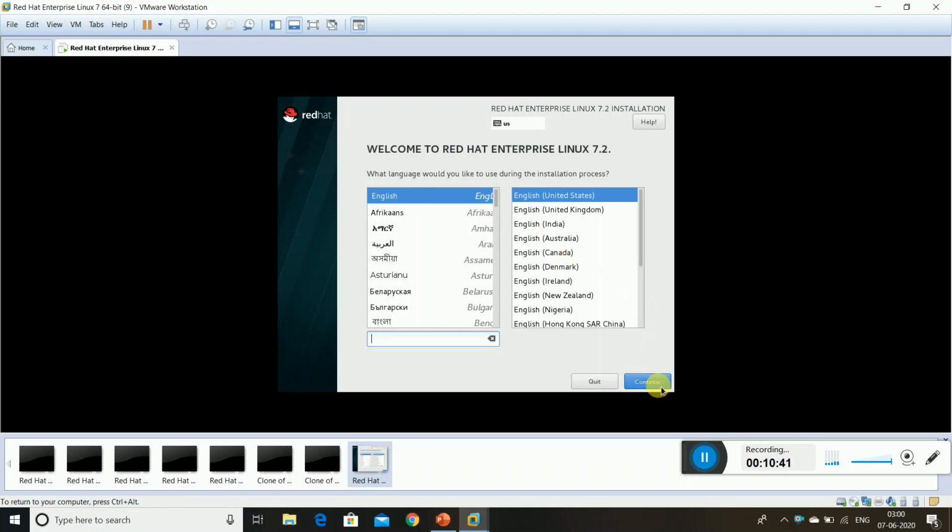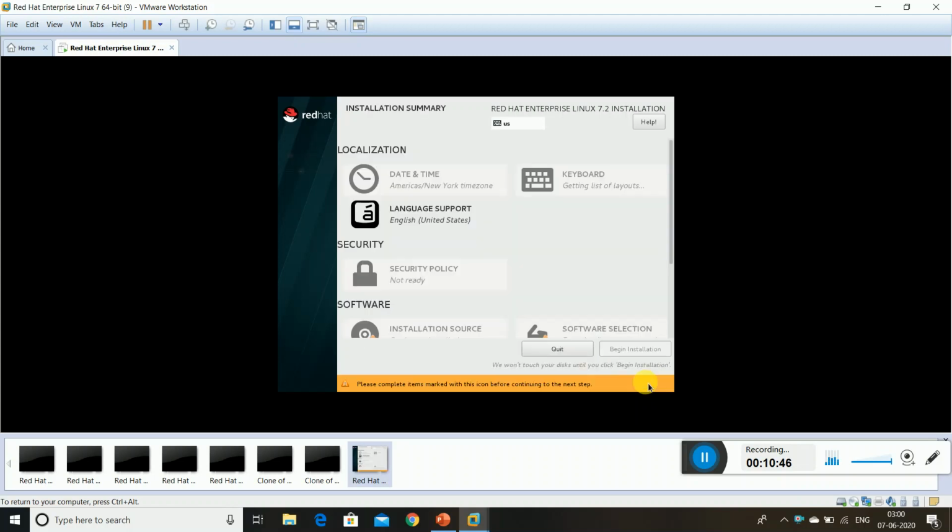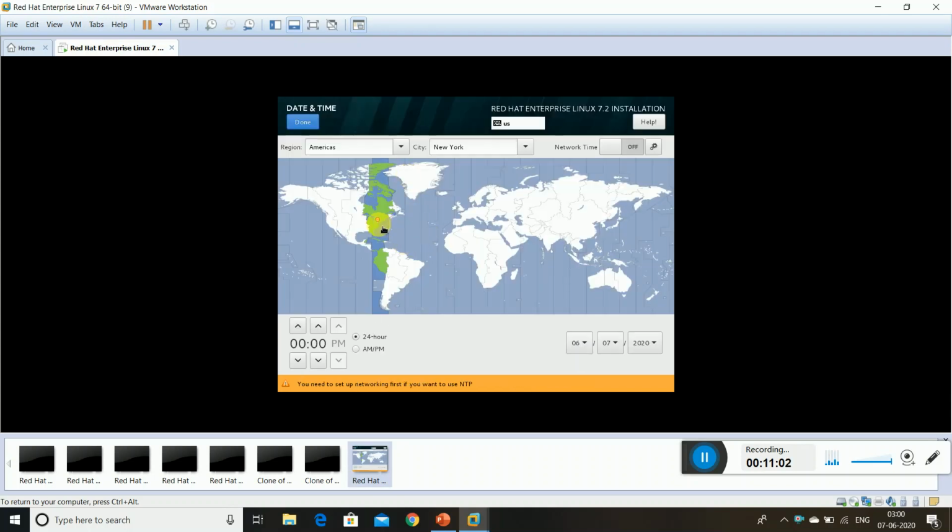Continue option is there. See here on the screen, you can observe the options I am going to press one by one. This is the language. This is the date and time. One by one the highlighting is coming. This is normal. Now it was highlighted two seconds back, and it is not highlighted. You can rewind the video and observe that for the date, you have to enter Kolkata or India. Touch as Kolkata or India.